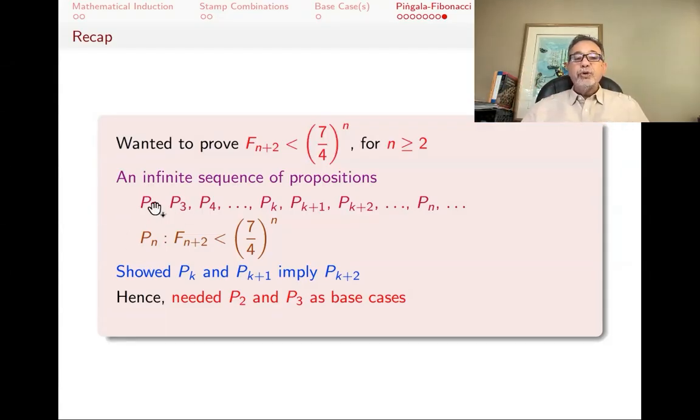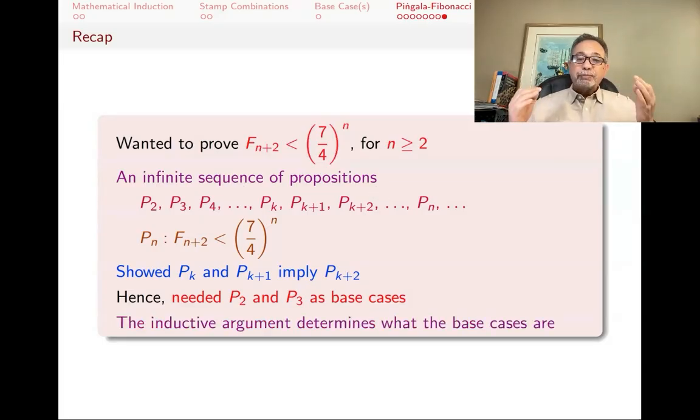Because I had these two, I now know that any two that I have that are consecutive, the next one must be true also. Since P2 and P3 are true, the next one is true. So that's P4. But now P3 and P4 are true. So the next one, P5, is true, and so forth. Again, I needed to know what my inductive argument is to know what base cases I need.